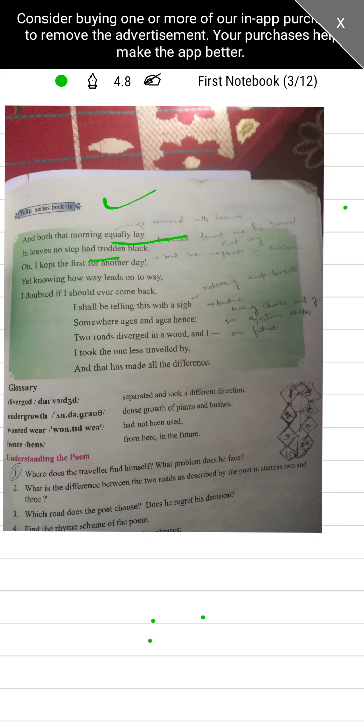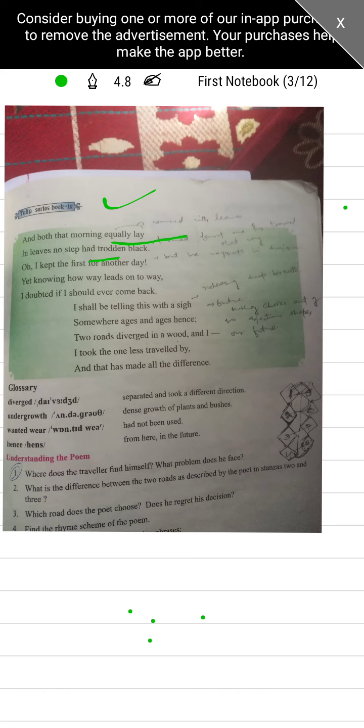Somewhere ages and ages hence, two roads diverged in a wood, and I will tell it forever that there were two roads in a jungle, and I took the one less traveled by. I had chosen the one road which was less used by people, and that has made all the difference. My choice made me different.